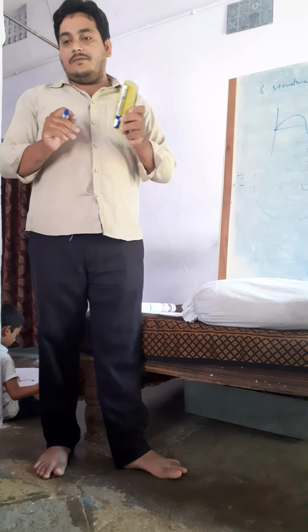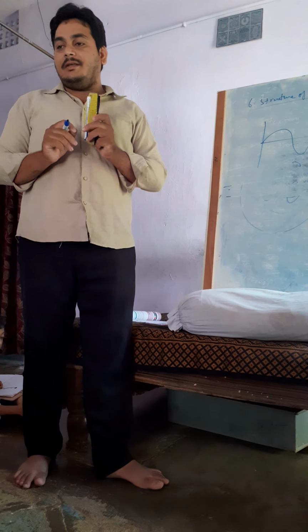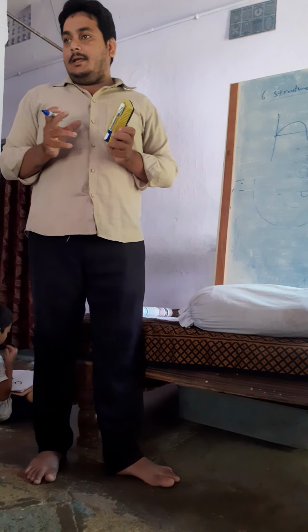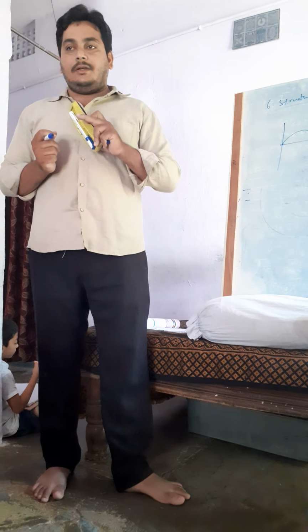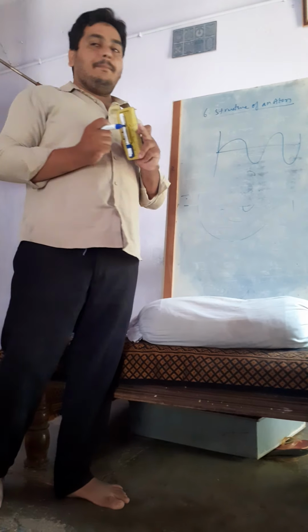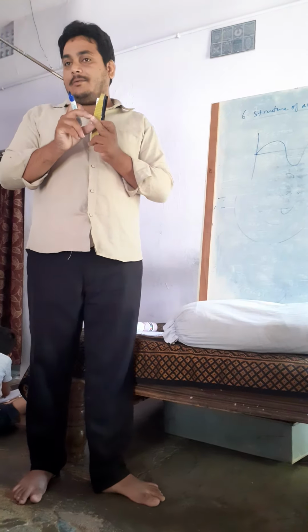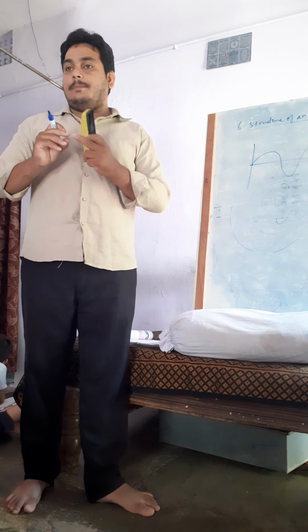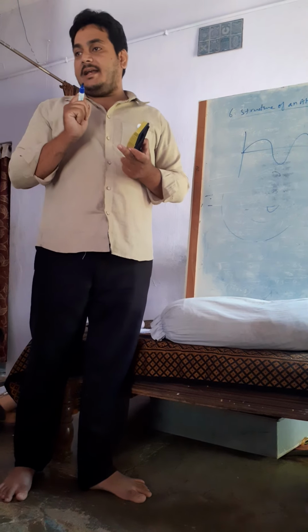Whatever the combination of these 2 waves is, that is the wave nature of light. It is a vibrating body produced due to the electric field and the magnetic field, both combined. The wave nature won't be produced with a single field; it is produced with the combination of the electric field and the magnetic field.